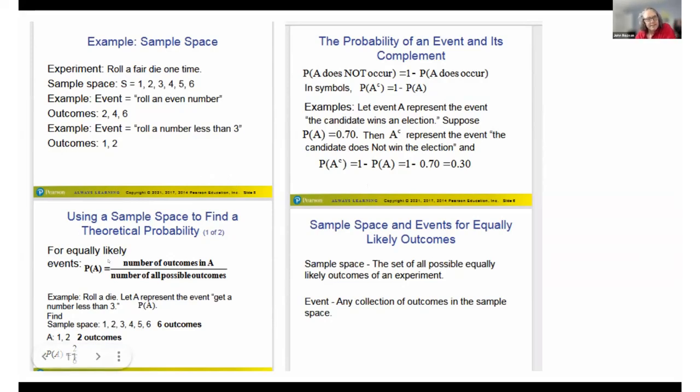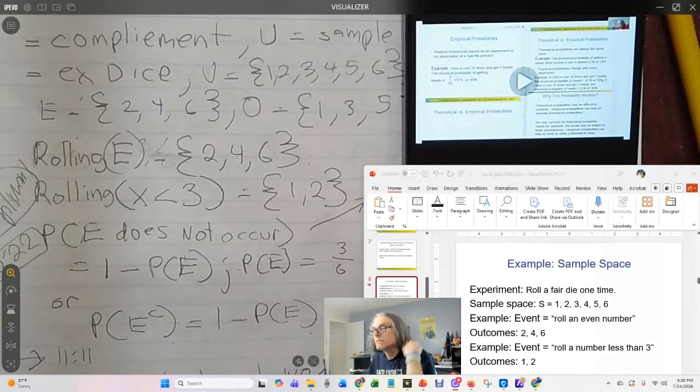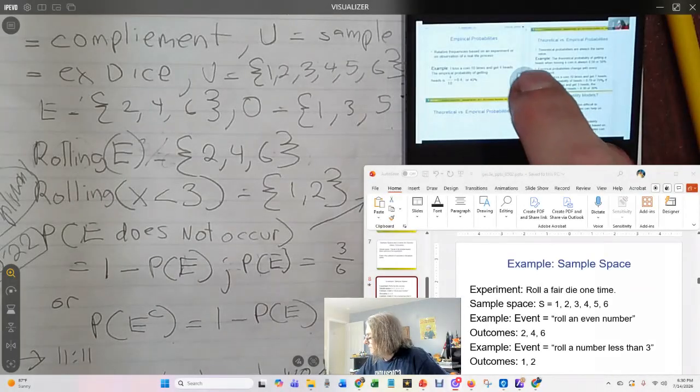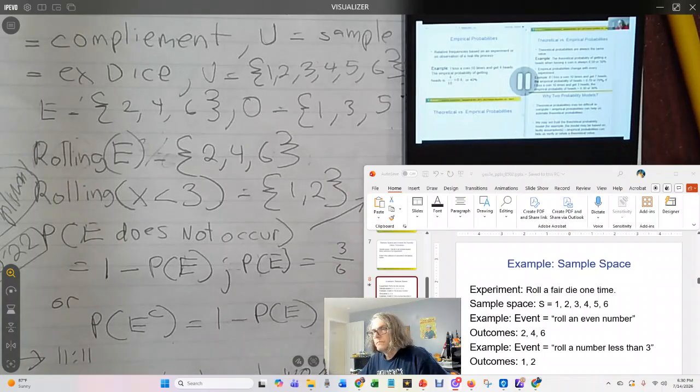Again, here's your basic probability: the number of outcomes in what you're trying to take the probability of, divided by the number of all possible outcomes, as was mentioned before. And I can't remember who did that. I wish I could give you the props. But anyway, you see the difference?